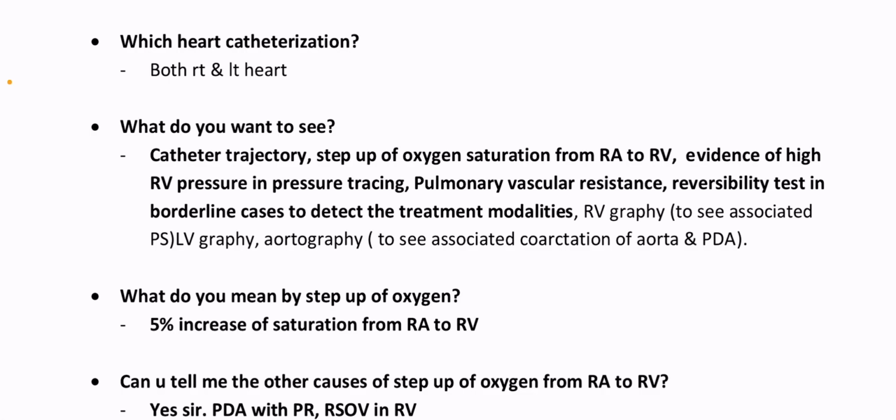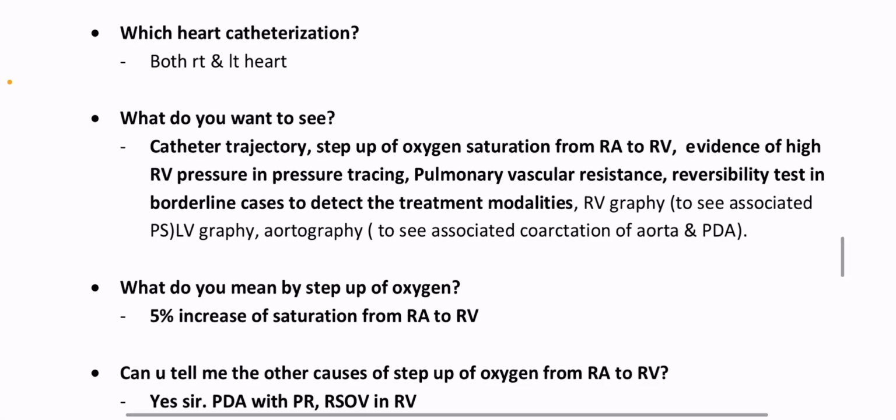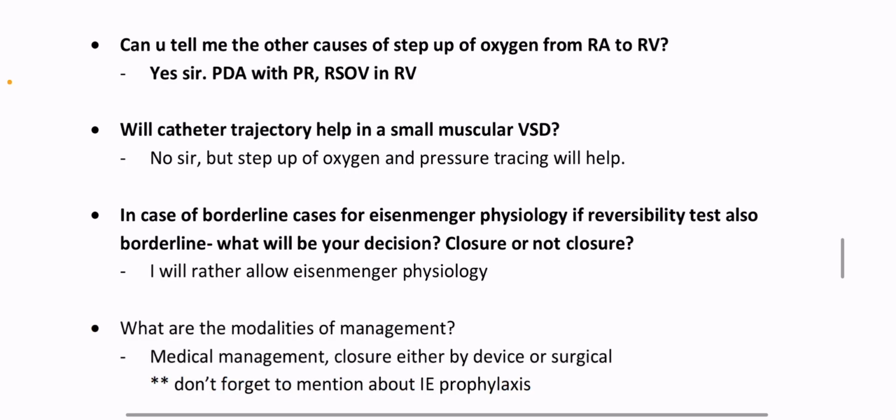What do you mean by step up of oxygen? 5% increase of saturation from RA to RV. Can you tell me the other causes of step up of oxygen from RA to RV? Yes, sir. PDA with pulmonary regurgitation. Rupture sinus of Valsalva in RV. Will catheter trajectory help in a small muscular VSD? No, sir. But step up of oxygen and pressure tracing will help.